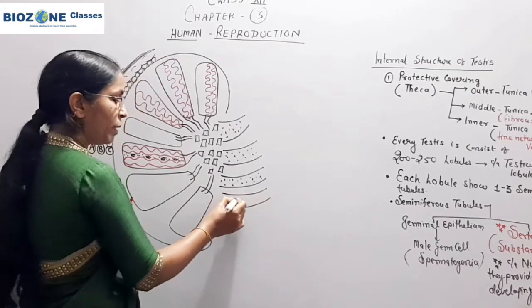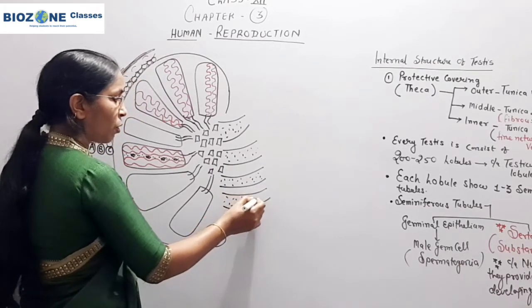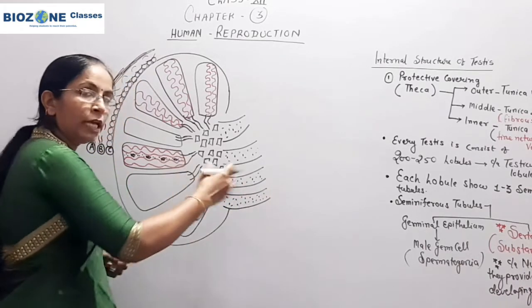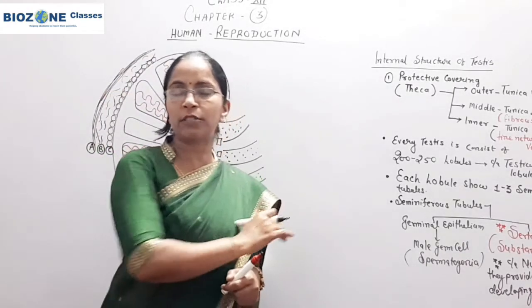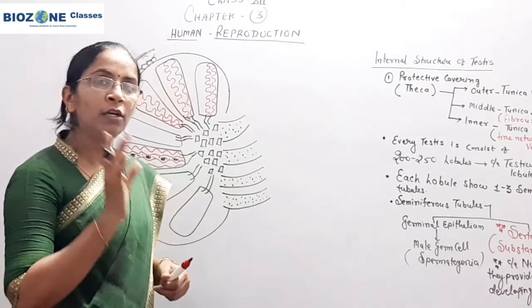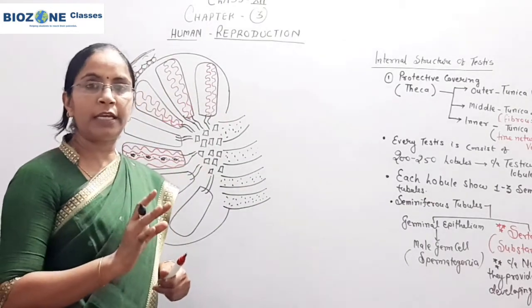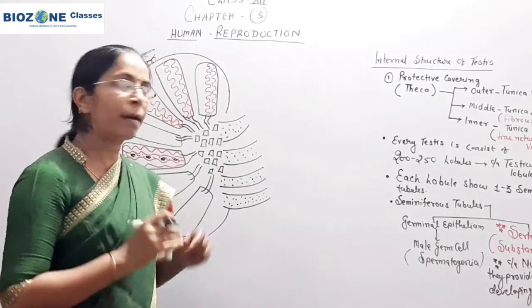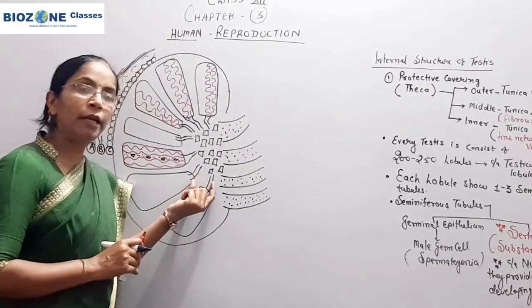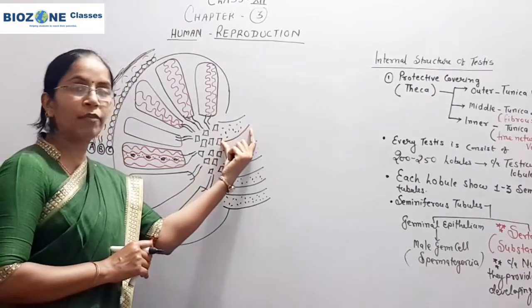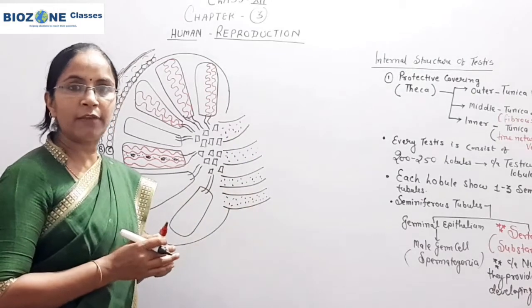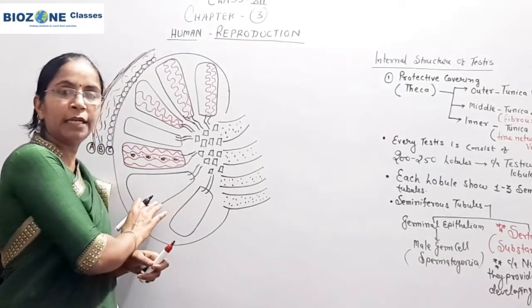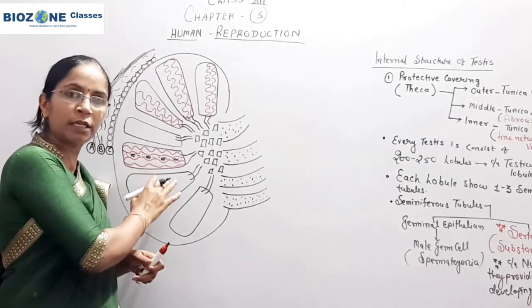Efferent means the duct or vessel which leaves the organ, and that's why it is called vasa efferentia. Nearly 50 rete testes fuse to form one vas efferens, and such 4 to 5 vasa efferentia are present in the testes, and they leave the testes.